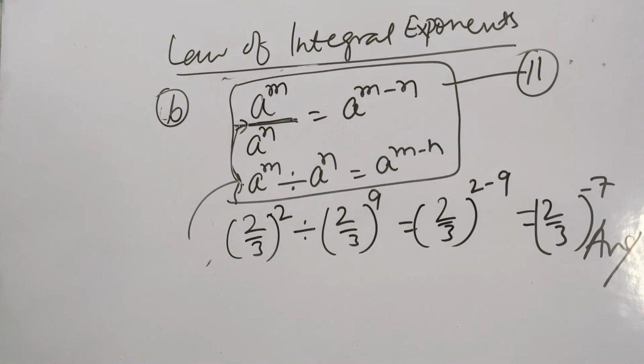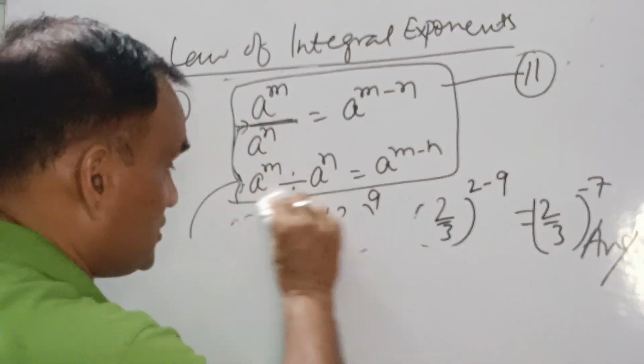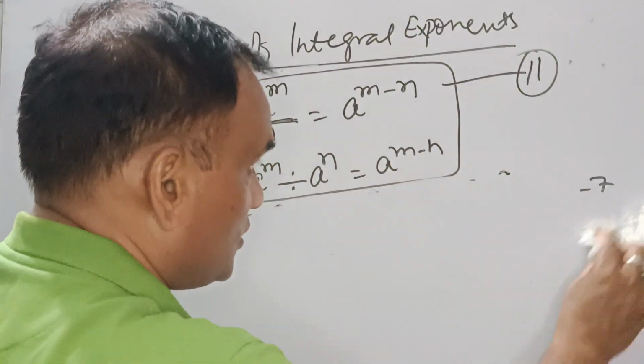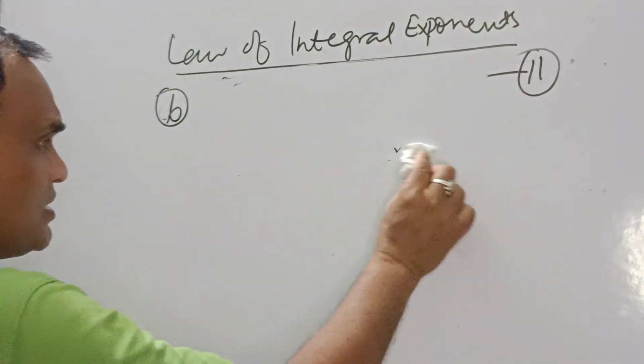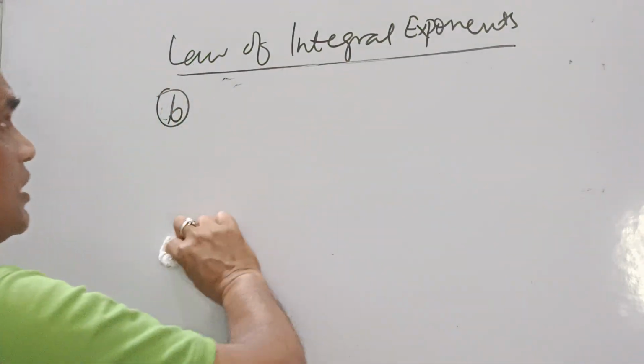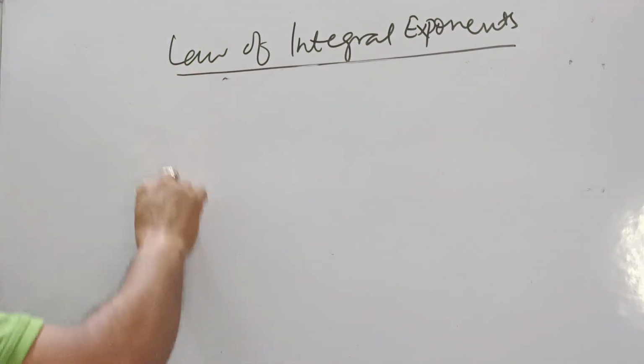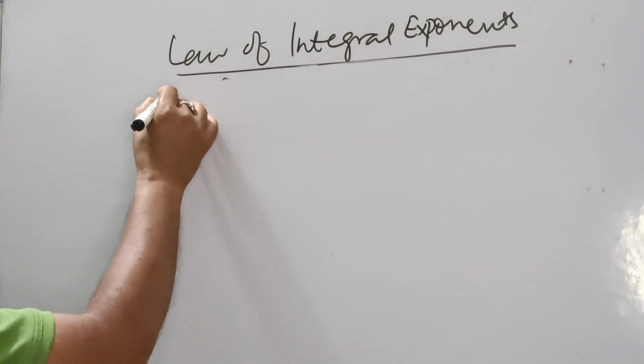What is the third law of integral exponents? You might have noted this. Now, we'll see the third law of integral exponents.